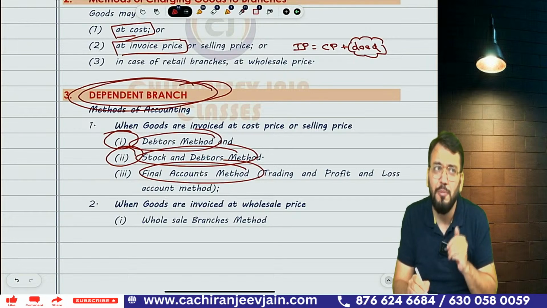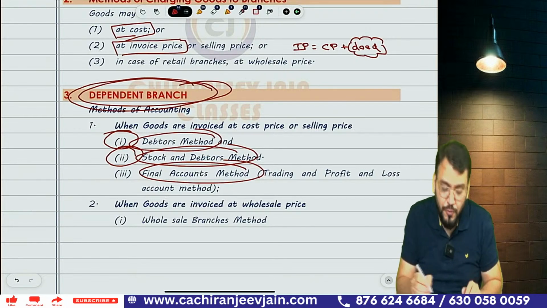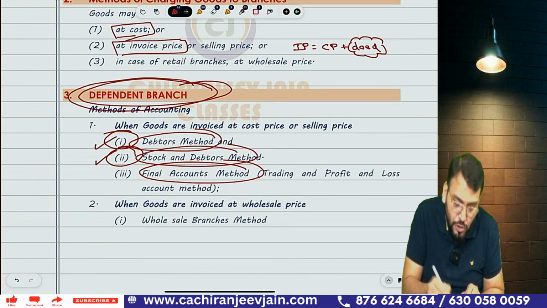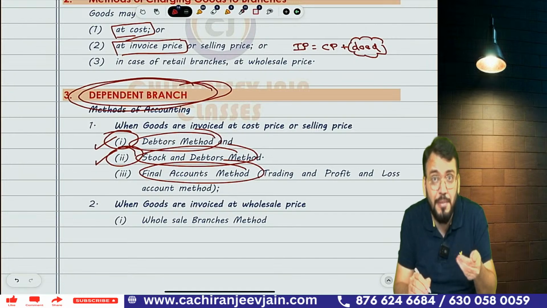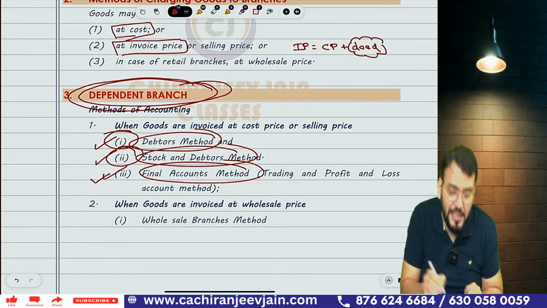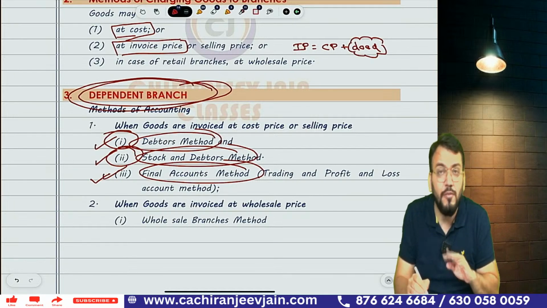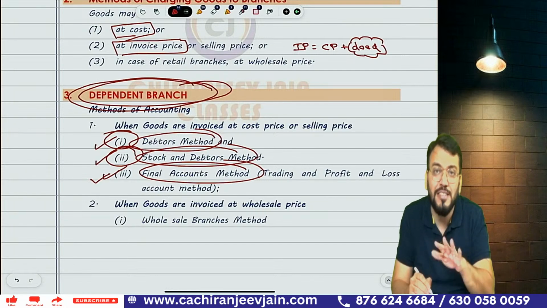From my point of view, in examination, normally they ask a question from either debtor method or stock and debtor method. Normally, but it is not. It is quite possible sometimes they may ask you question about final account system also. So of course we need to understand that. But out of these three methods, which one is popular? Stock and debtor method is popular from examination point of view.